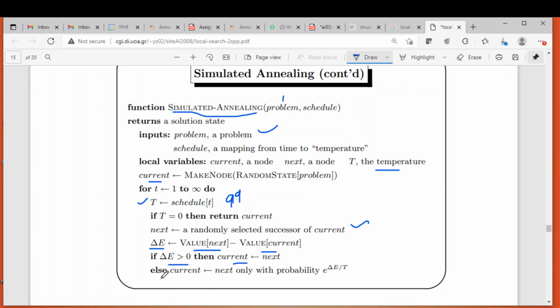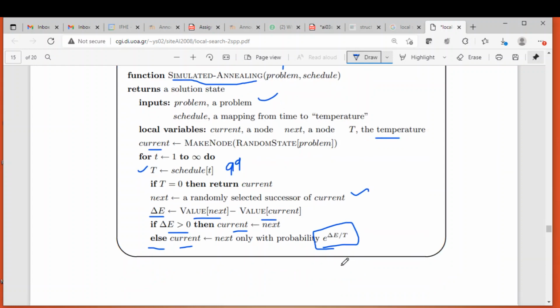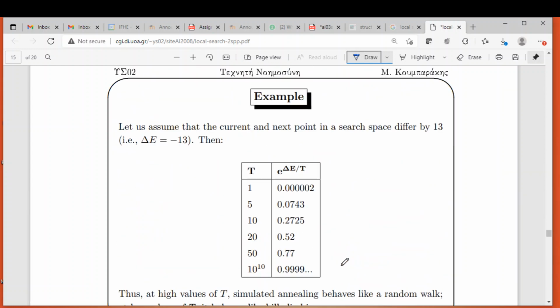Otherwise, if the next state is not better than the current state, then what should we do? Then also we can accept the next state with some probability. So what is that probability? Current is equal to next only with the probability of e to the power del E by t. With this probability we will accept. So this is how simulated annealing works, right? An example is given here.